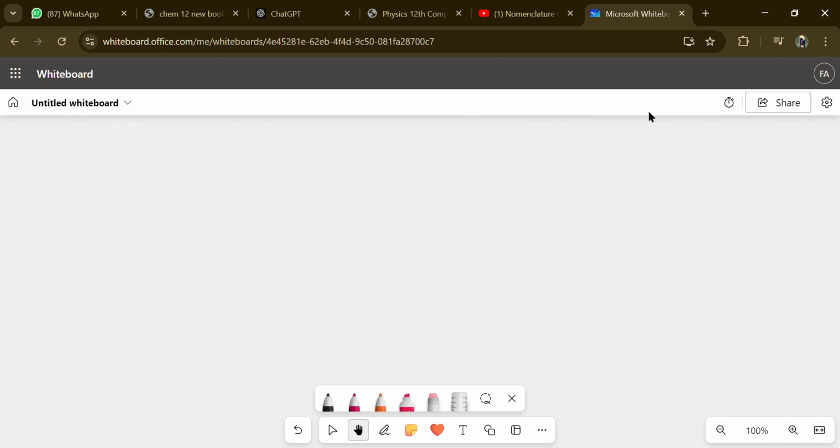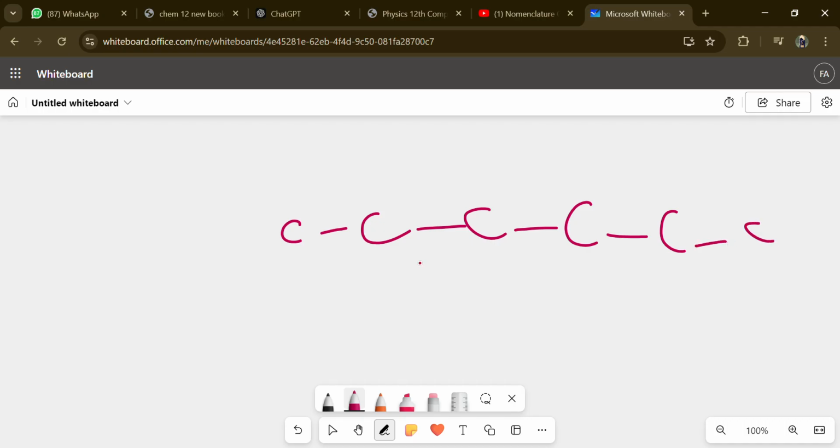Now let's move on. Just suppose you are given a situation where there is carbon, carbon, carbon, carbon, and carbon, and again a carbon. Now in this situation, I'm adding a carbon here and a carbon here, and since I have mentioned in my previous videos that in the common naming system we had limited resources to name organic compounds, that's why we introduced the IUPAC system.